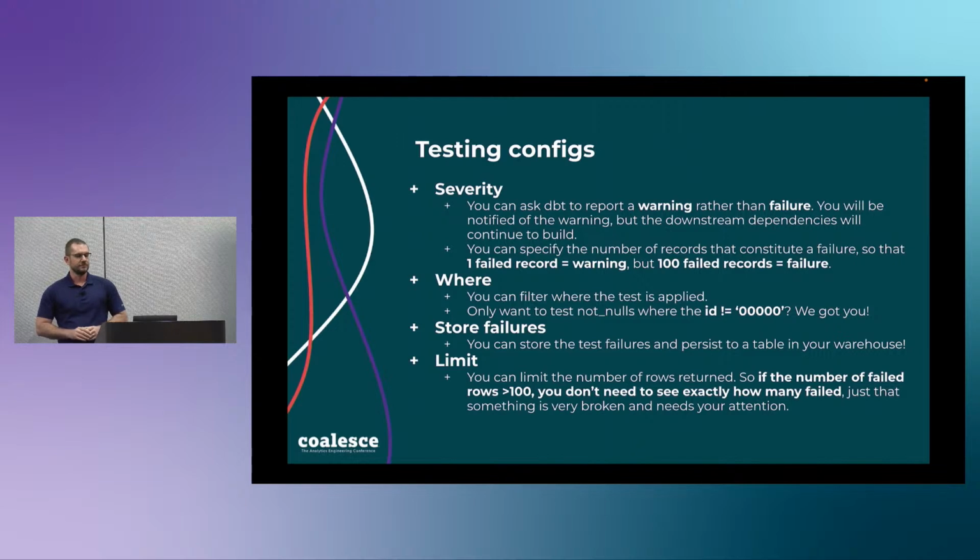Within DBT, you can also store failures. So anytime that you run a test, if you want to store the failures, DBT will maintain a schema separate from your target schema, where all of your records from the failed test will be available for you. This is really good for troubleshooting things, so if you wanted to go in and see the table of the records that failed, you can do that.